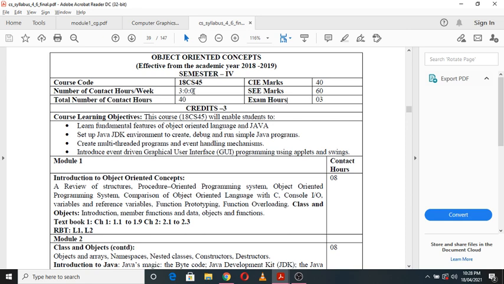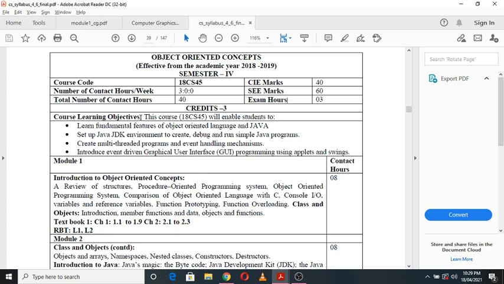So as we know, the subject is object oriented concepts. So here we will be studying the object related concepts in detail, right? If you look into the course learning objectives, that is the objectives of this particular subject, it will define some set of objectives here.